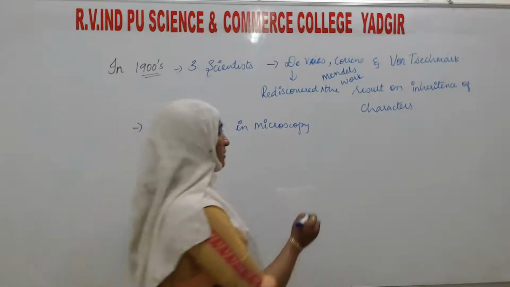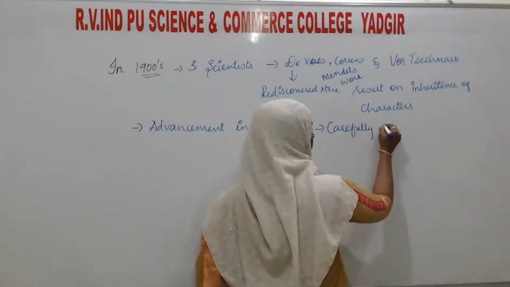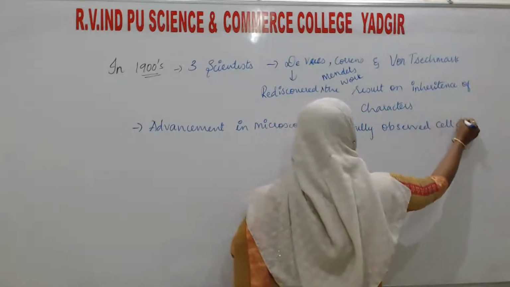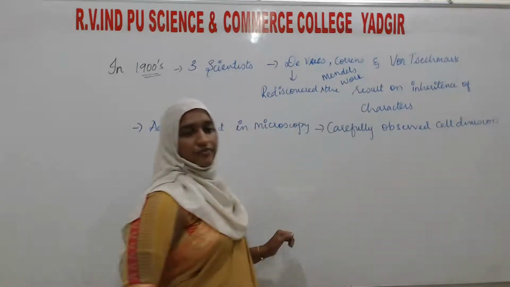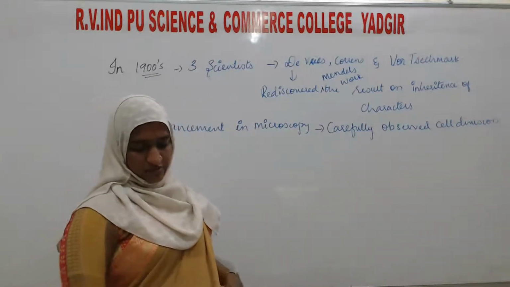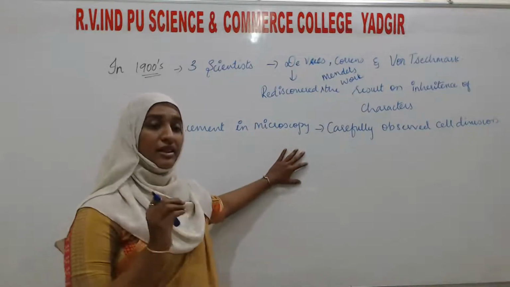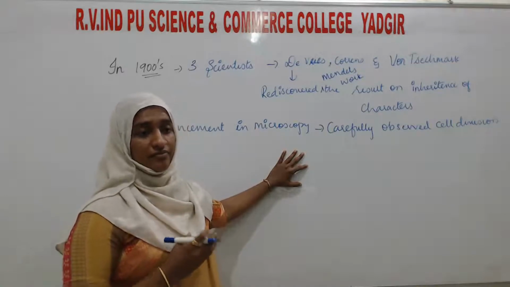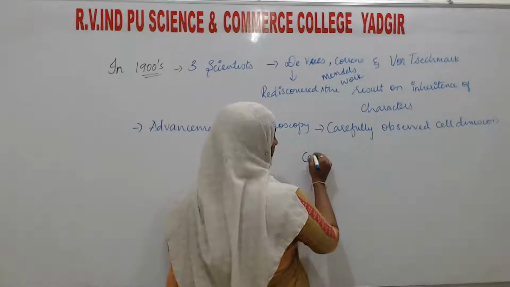They carefully observed cell division. While they were carefully observing the cell division, they saw one structure inside that cell.